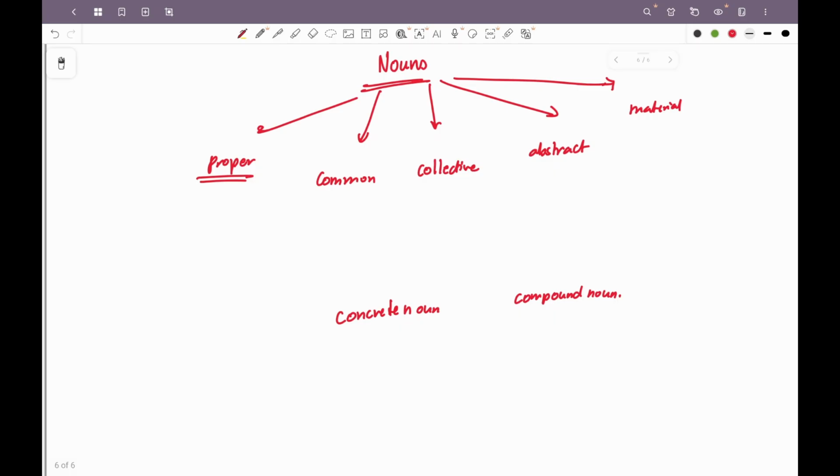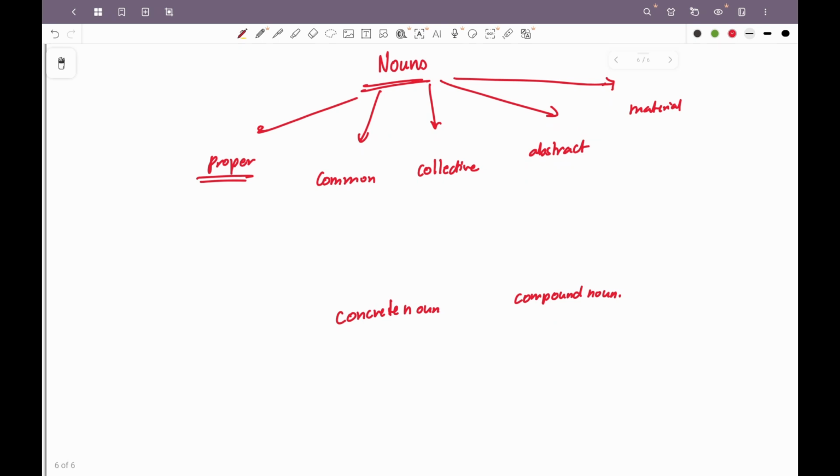One of the good ways to identify proper nouns is that proper nouns always start with a capital letter. But mind you, in English, the first word of every sentence is also capitalized. So it is not necessary that if a word is capitalized, it is a proper noun. But for sure it cannot be a proper noun if it is not starting with a capital letter, right?